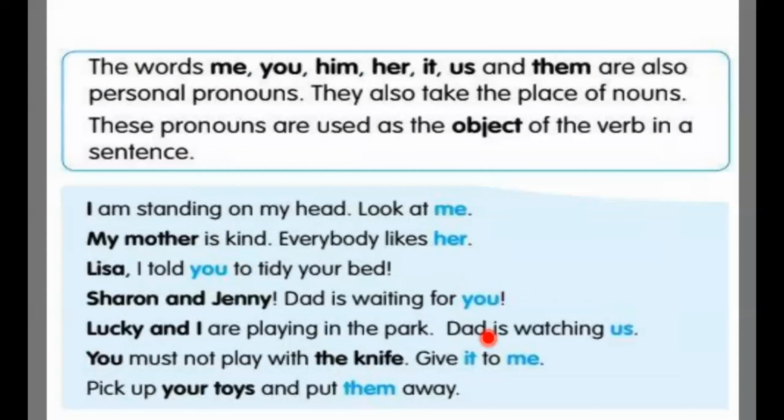Okay. So all of you have understood, right? What are subject and object personal pronouns?